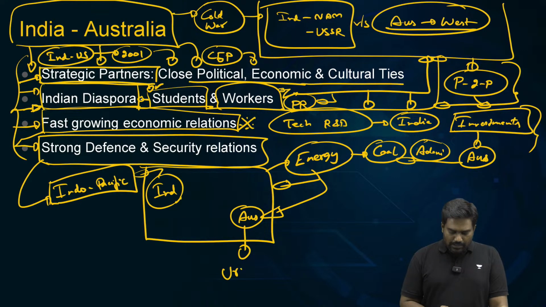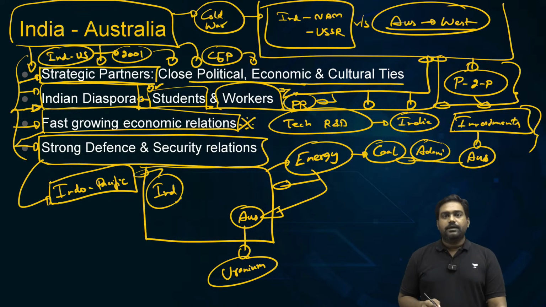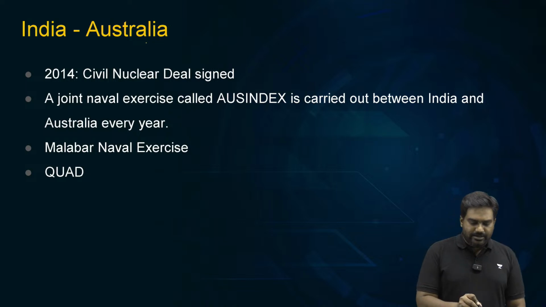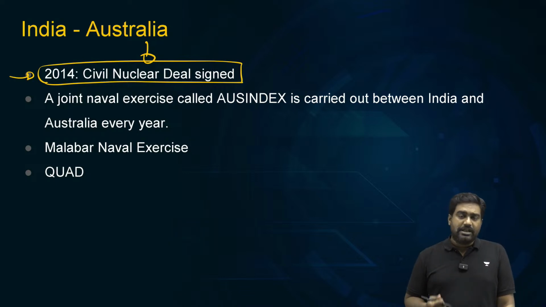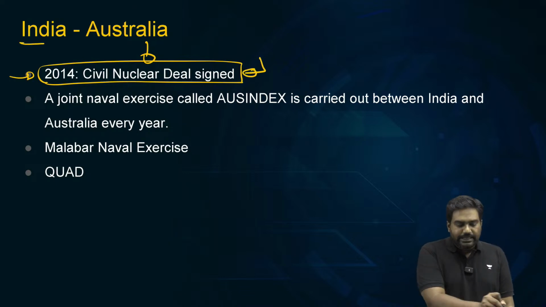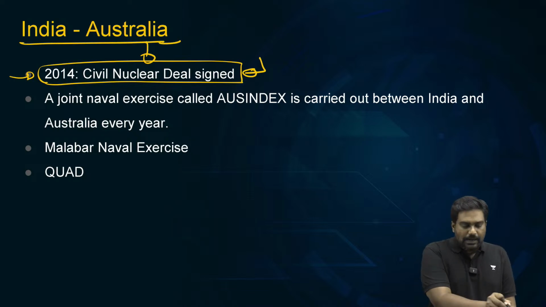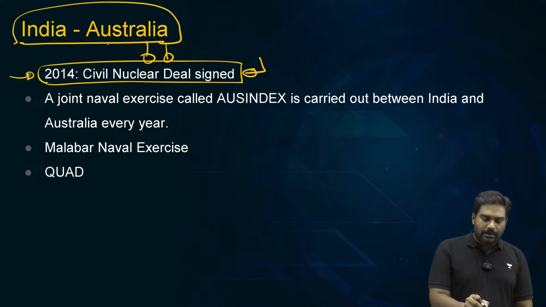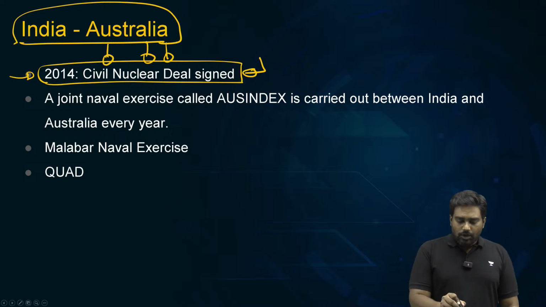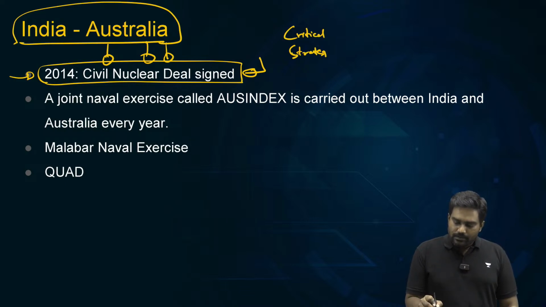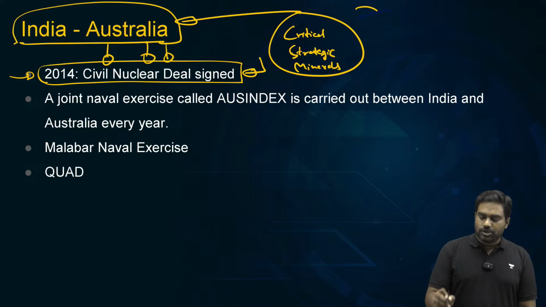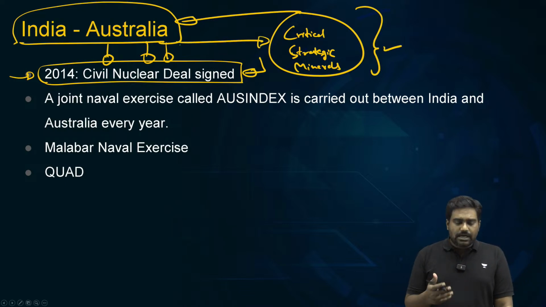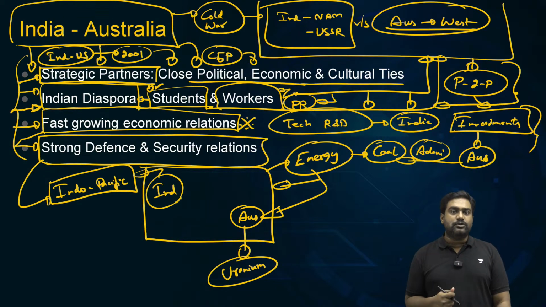Australia has the world's largest known uranium reserve. Amongst all the countries, Australia stands right at the top when it comes to uranium reserves. It's also one of the top producers of uranium as well. So no wonder we signed a civil nuclear deal in 2014 so that Australia can supply uranium to India to power our 3-stage nuclear program. Australia is also home to critical strategic minerals, which I'm going to discuss in a short while. We have an initiative between the two countries to focus on joint exploration of critical strategic minerals. So that is how Australia plays a key role in guaranteeing energy security to India.